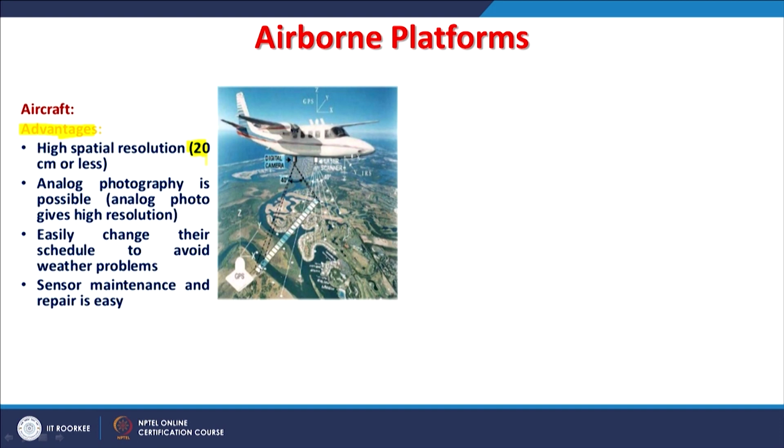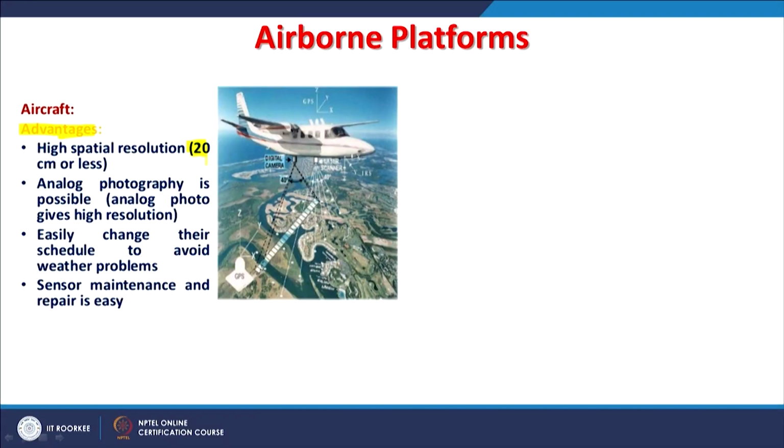Analog photography is possible, because earlier we used to have aerial photography, which is not very common nowadays in India, but in other countries it is still there. Why is it not common in India? Because we already have very high resolution satellite images, which also provide stereo pairs, like from Cartosat and others, and we can prepare digital elevation models at relatively high spatial resolution. So we do not go for airborne, because there are certain disadvantages which we will also see soon.